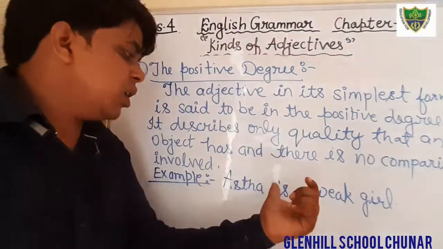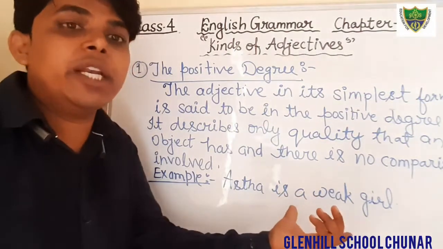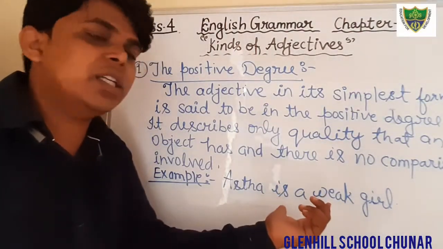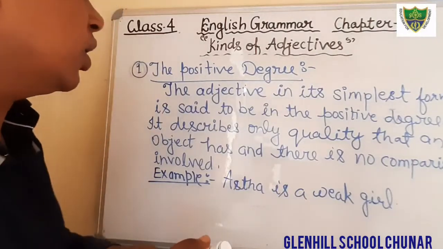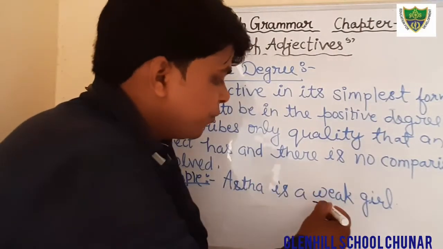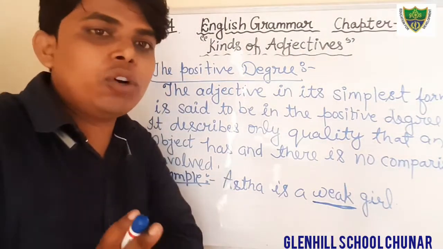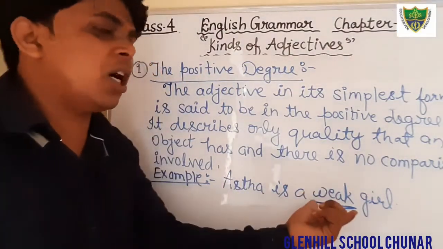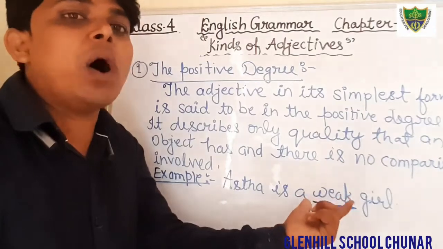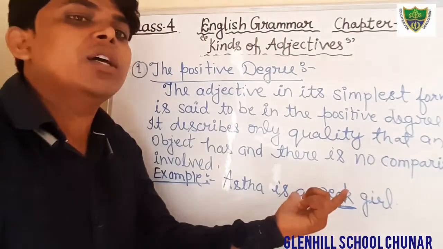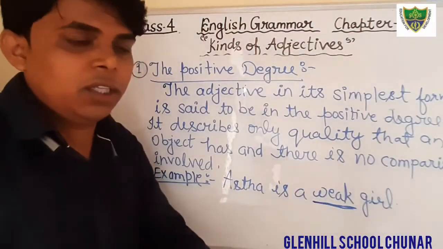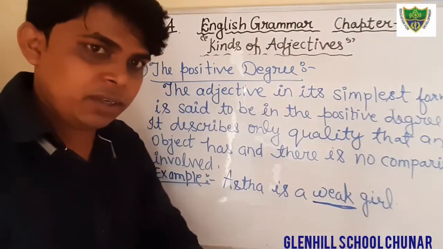There is only one girl, and there is no comparison with anyone. That Astha is a weak girl. So what is the positive degree here? Weak is the positive degree. There is no comparison, or you can say that is also the simplest form of adjective, or you can say it is an adjective that is used before the nouns.